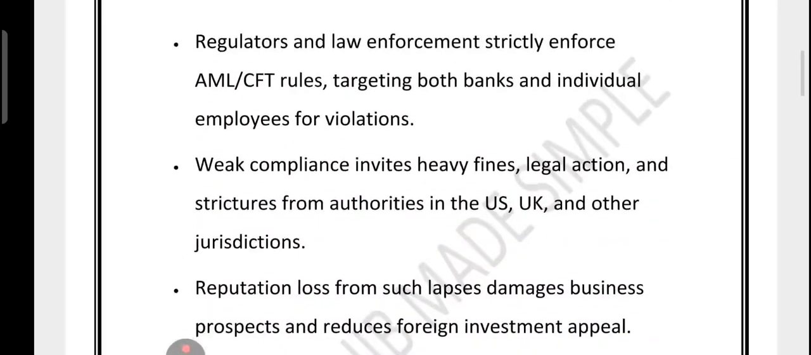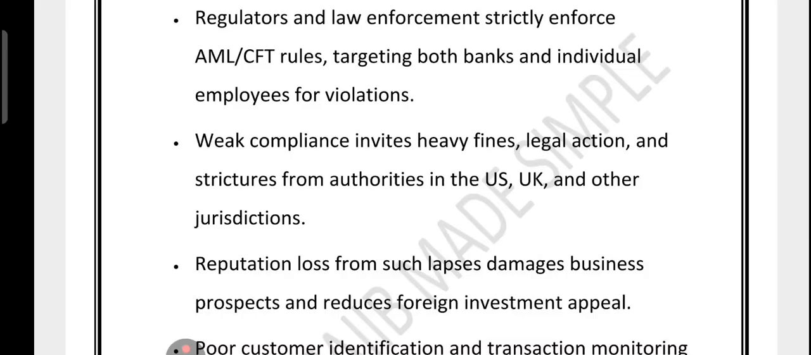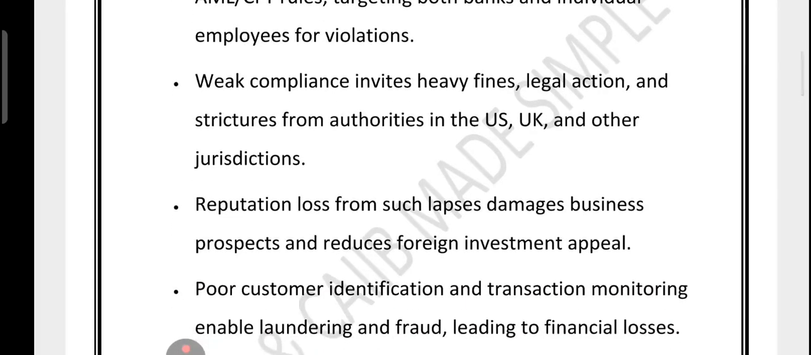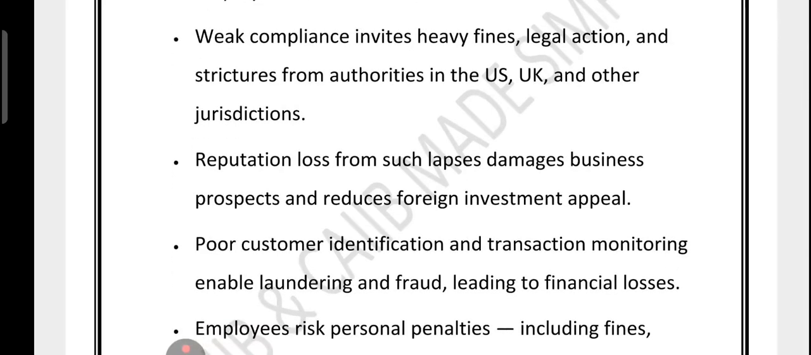Now, let's talk about the regulators. When it comes to money laundering and terrorist financing, regulators around the world, from the US to the UK, don't play nice. They strictly enforce AML CFT rules, that is anti-money laundering and countering the financing of terrorism, against the bank and individual employees. If compliance is weak, the consequences are huge: heavy fines, legal action, official warnings that can cripple a business. And it is not just about money. A damaged reputation can destroy a bank's future, scare away foreign investors, and shrink business opportunities.